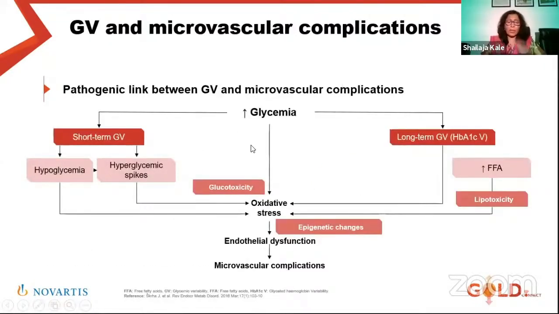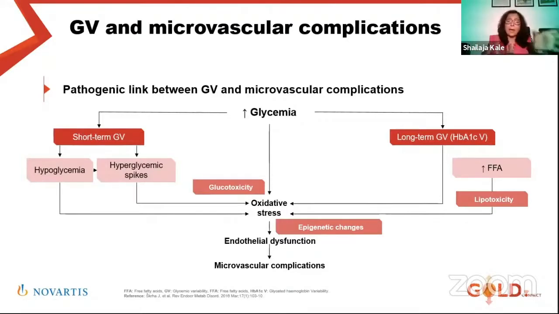And as I was saying, the whole vascular tree gets affected by the excursions of the glucose. Short-term as well as long-term variability will affect the vascular tree by increasing oxidative stress, glucotoxicity, endothelial dysfunction, and microvascular complications, even in the microvascular tree. So everything is not big arteries.